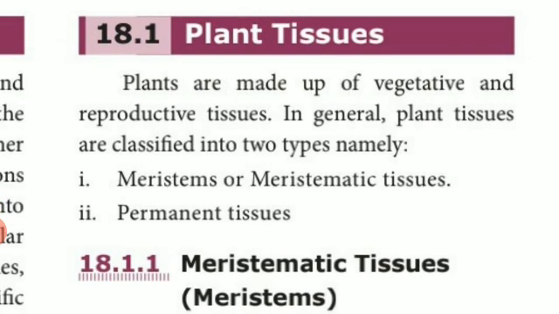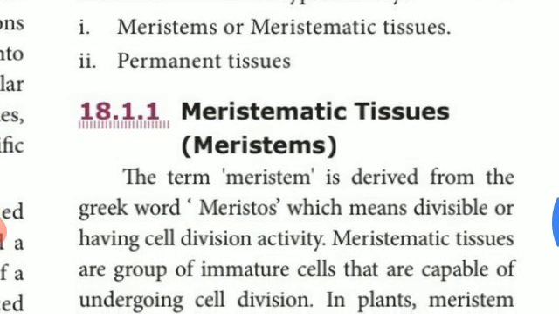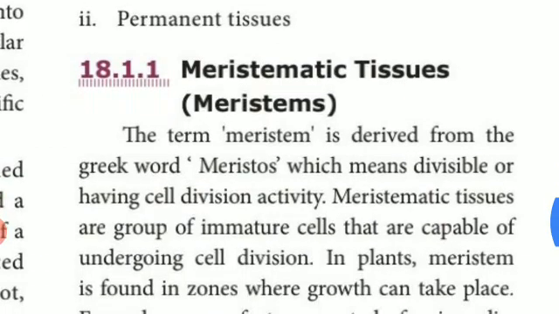Generally, plant tissues are classified into two types, namely meristematic tissues and permanent tissues. It may ask us here 2 more questions: how are the plant tissues classified into 2 types, and what are they? So now we are going to study the character of